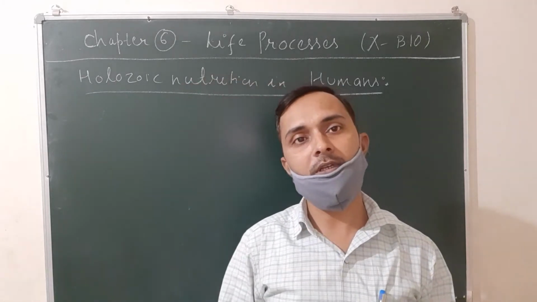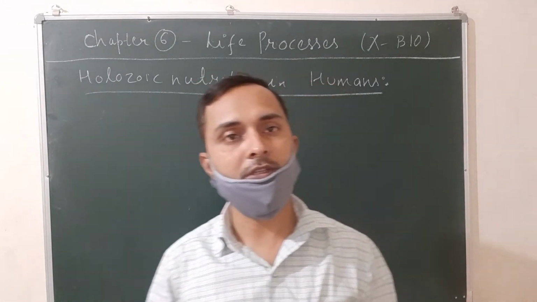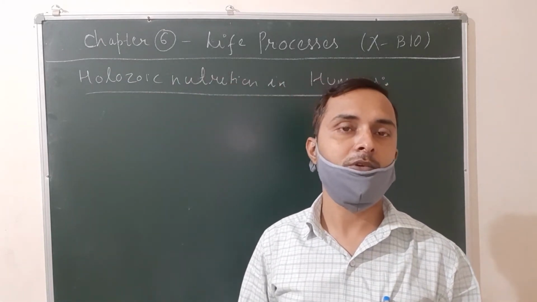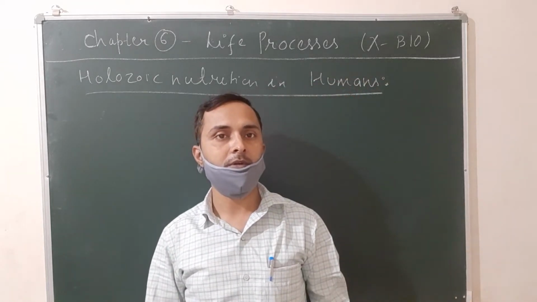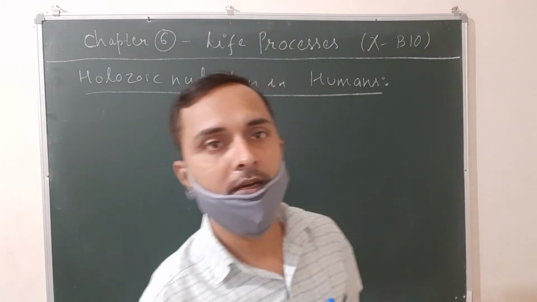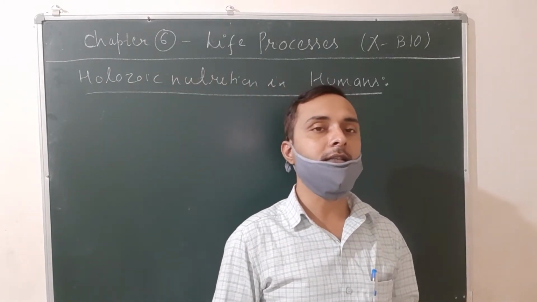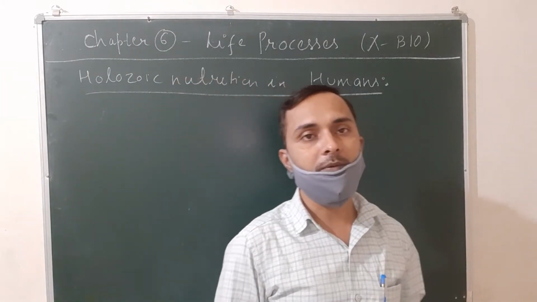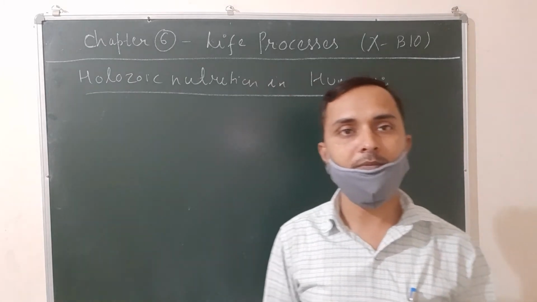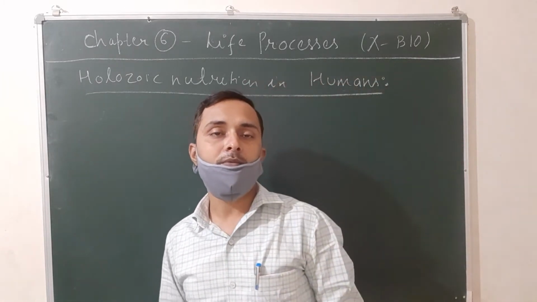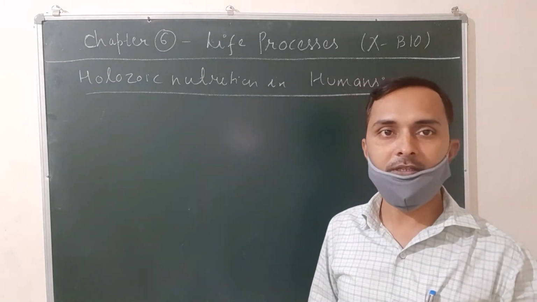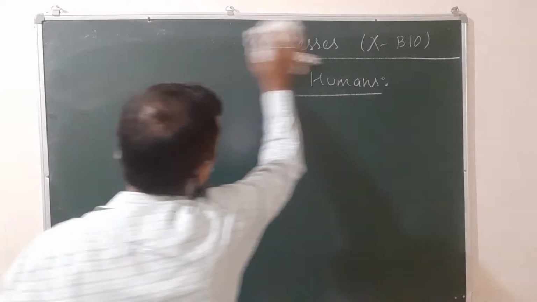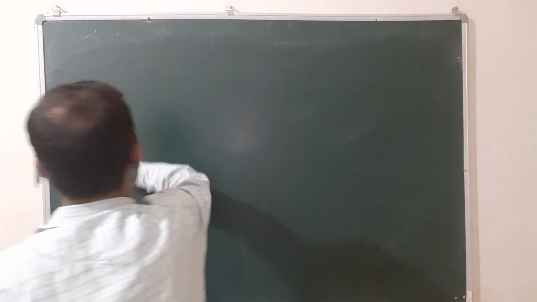In human beings, holozoic nutrition is carried out by a special organ system known as the human digestive system. The human digestive system consists of two parts, the alimentary canal and the digestive glands, or the associated glands. First of all, you have to know the various components of the human digestive system. Then we will draw it.